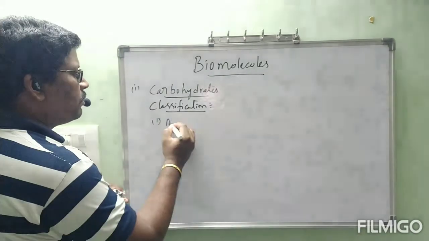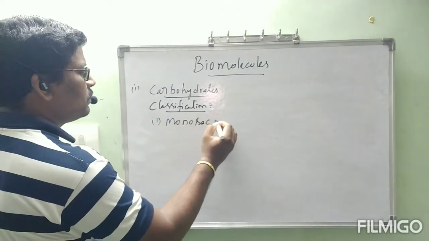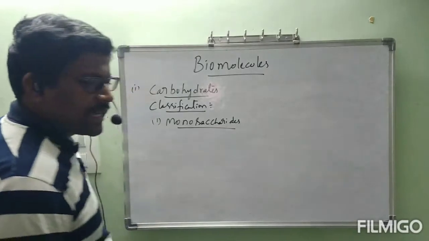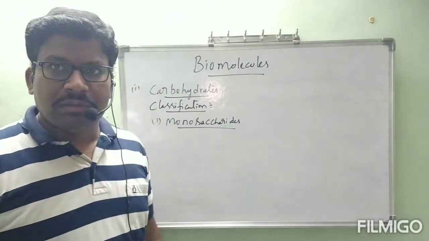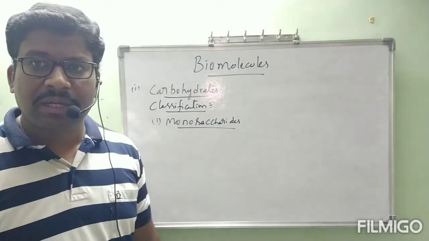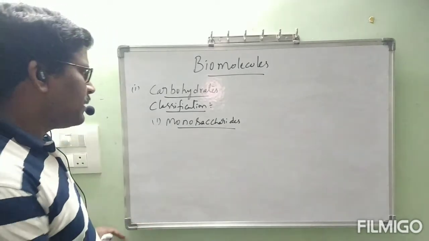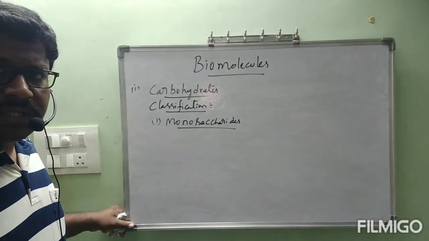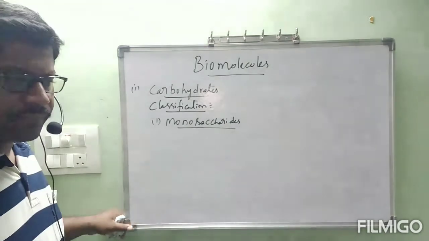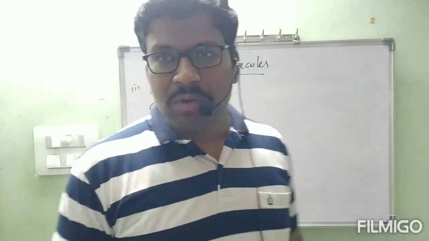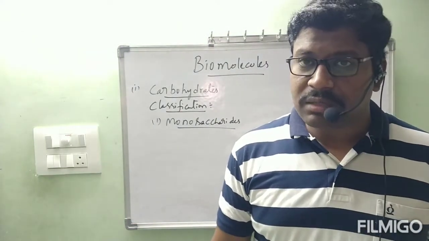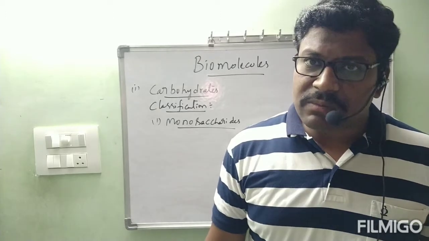First type, monosaccharides. Second one, oligosaccharides. Third one, polysaccharides. These are the three types of carbohydrate classification depending on hydrolysis process. Coming under monosaccharides, these are the carbohydrates which will not give any further carbohydrates on hydrolysis.